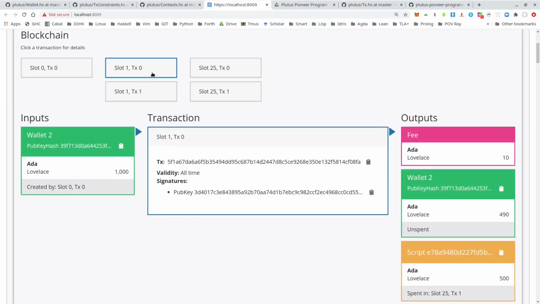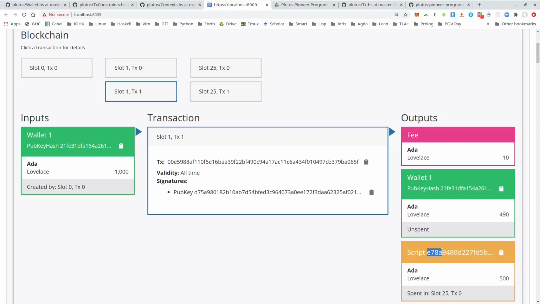But now I want to draw your attention to the script address we have here. So this is the GIF of wallet 2, and the script address for the GIF of wallet 2 starts with E78A. And if we look at the GIF of wallet 1, we see we have the same address here. And that is of course not surprising, because both scripts use the same validator.